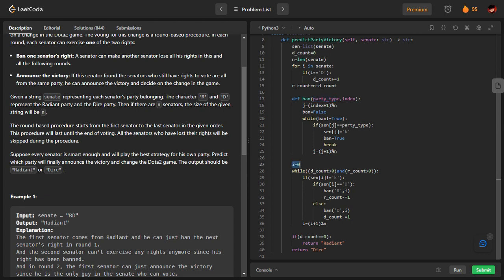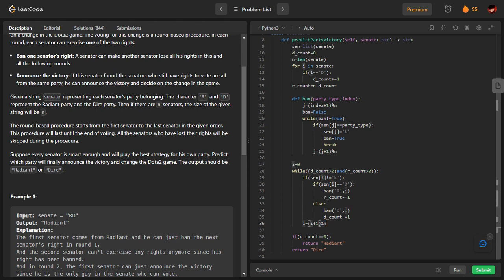I'm initializing i with 0. This loop will run till one of the counts becomes 0, because whenever one of the counts becomes 0, that means the other is going to be the winner. If my senator is not equal to K, what is the meaning of this not equal to K? That means the member is not banned already. If the member is banned already, we'll simply go to the next member. I am doing i plus 1 modulo n. What does it mean? That means if I am at the last index, suppose i is equal to n minus 1.